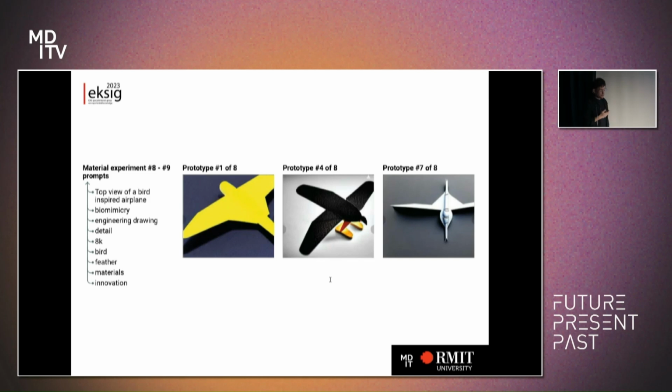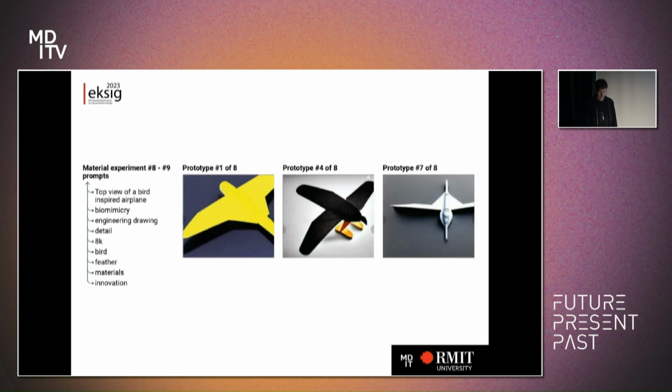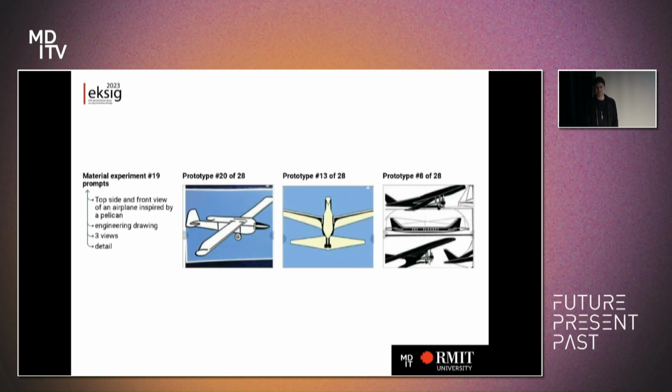So we started off, and you can see on the left-hand side, we've got essentially our list of prompts that we were using to build our prompt and some of the outputs. And at the start, we were just quite methodical. These are all the bits that we want to try and get out of this design. You can see we worked through iterations, and at the start, we were not having a huge amount of success. I was looking at a lot of this stuff thinking, oh, I don't think this is going to go very well.